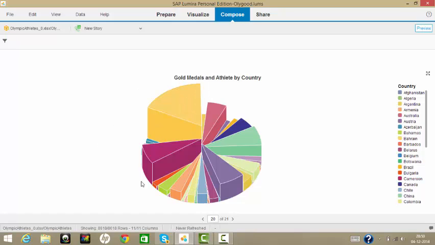This one has the second highest depth. So this has a lot of athletes, but the number of gold medals is comparatively less. So this is Russia. This is a pie with depth chart.